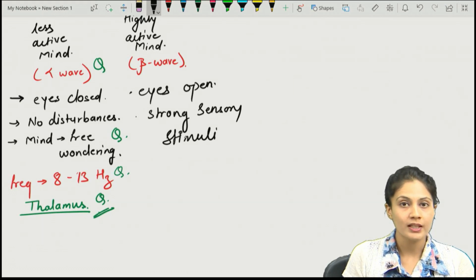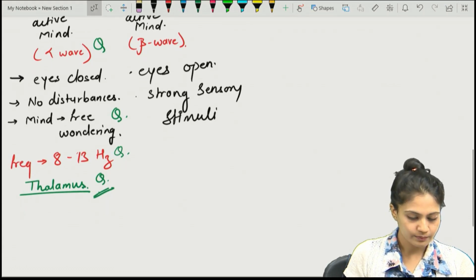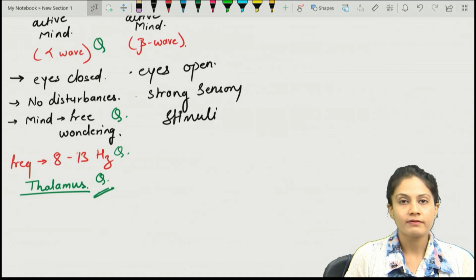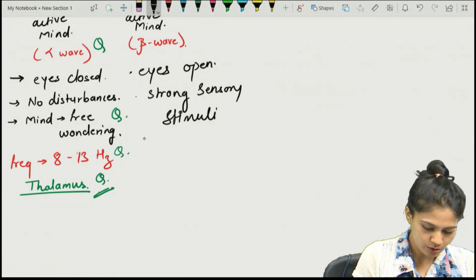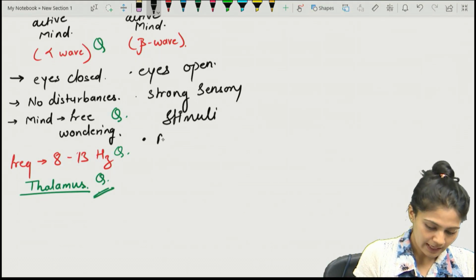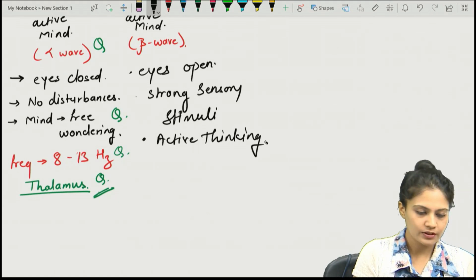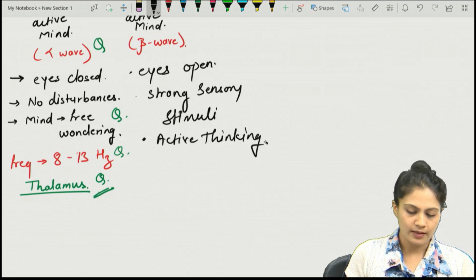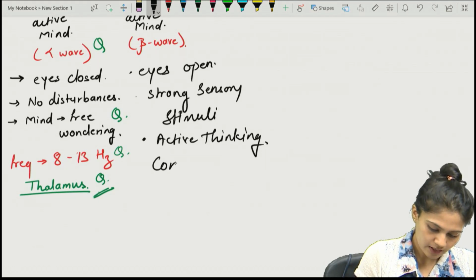And that's why the brain is highly active. And in the alpha wave, the mind was free wandering. What about the beta wave? It is highly active. So active thinking is there. Or else you can write the concentrating mind.